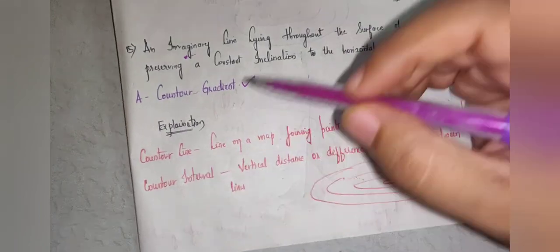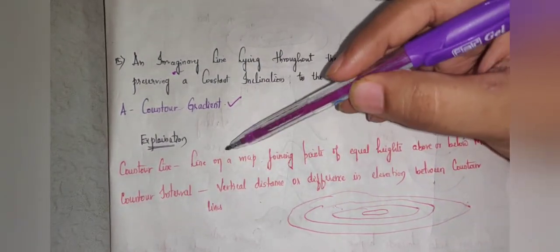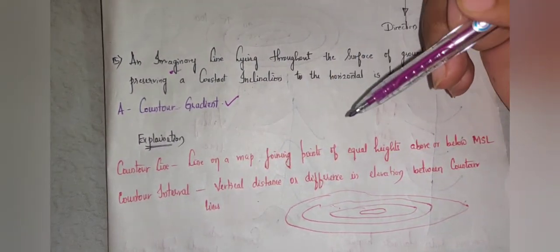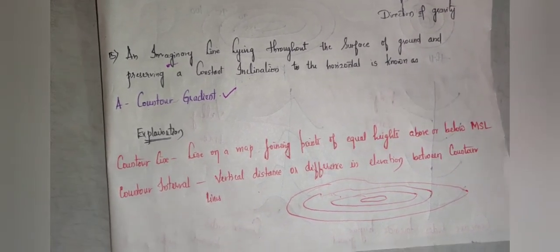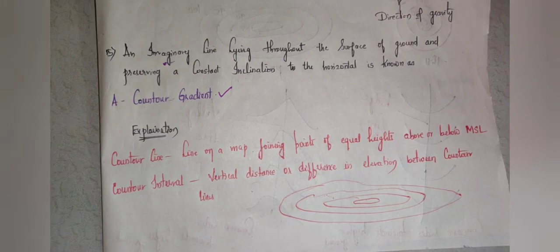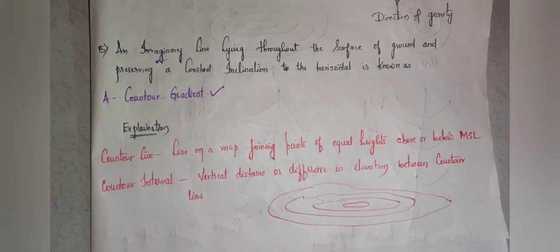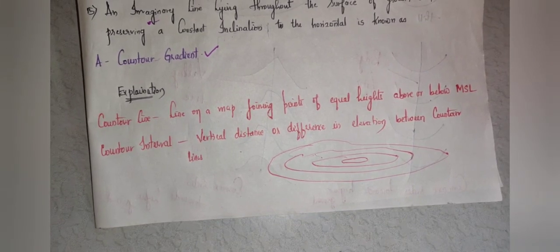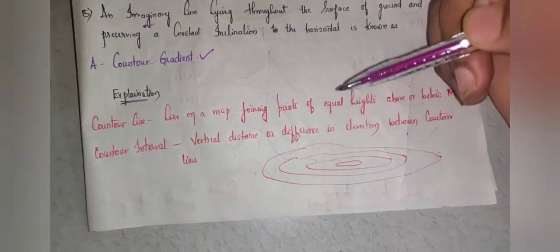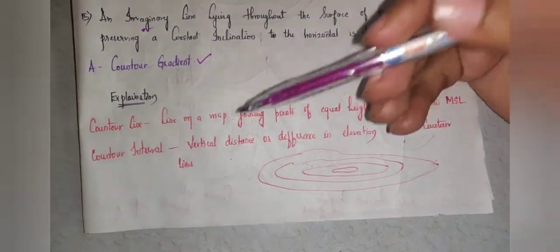So what is a contour line? It is defined as a line on a map joining points of equal height above or below the mean sea level. Whereas contour interval is what? It is the vertical distance or difference in elevation between contour lines.